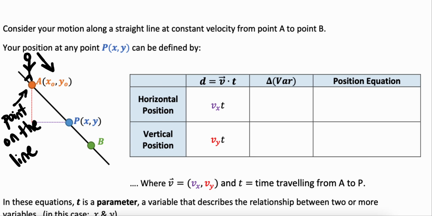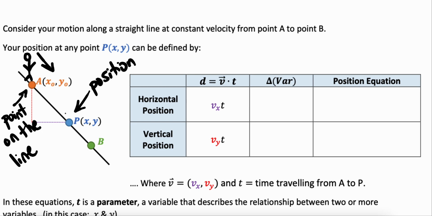And so if I wanted to represent my position using P, so this is my position at any point on that line, we're going to just recognize this as an arbitrary x, y. You'll notice that for our starting value A, we used x0 and y0. This is like that initial value, our starting point, okay? So that's the notation that we use for that.